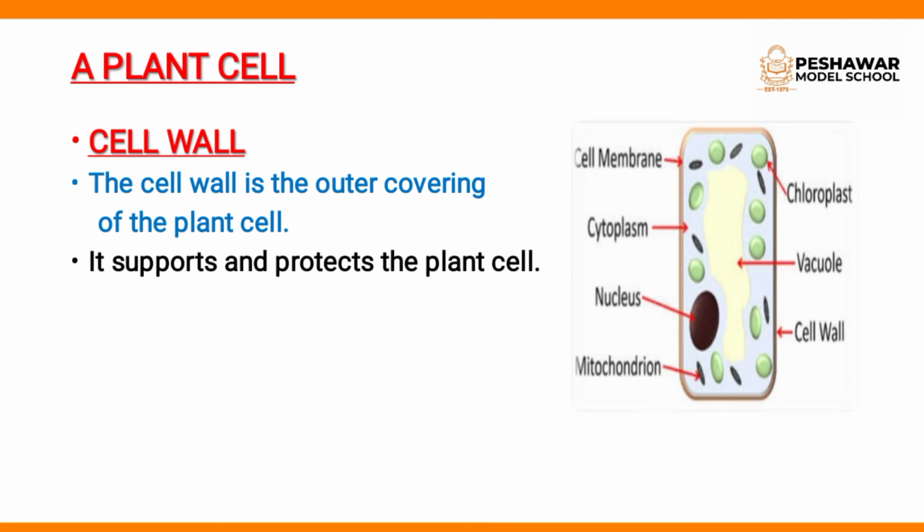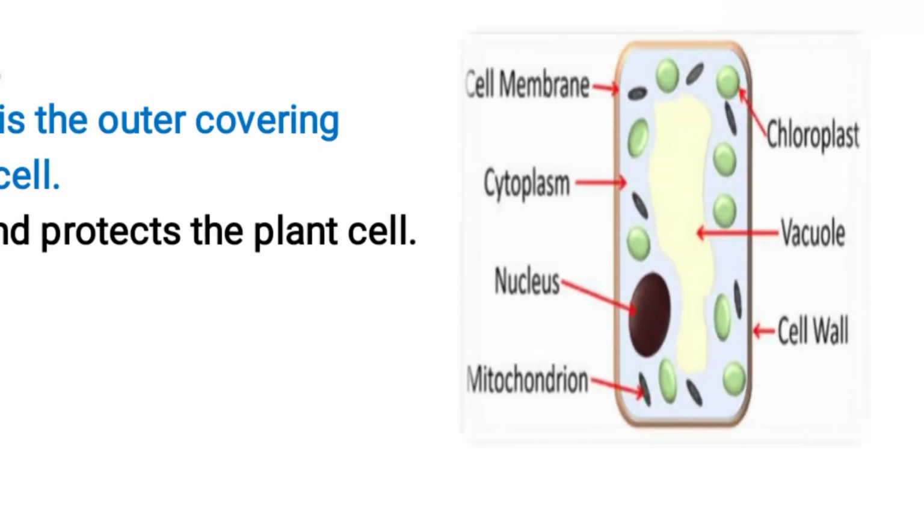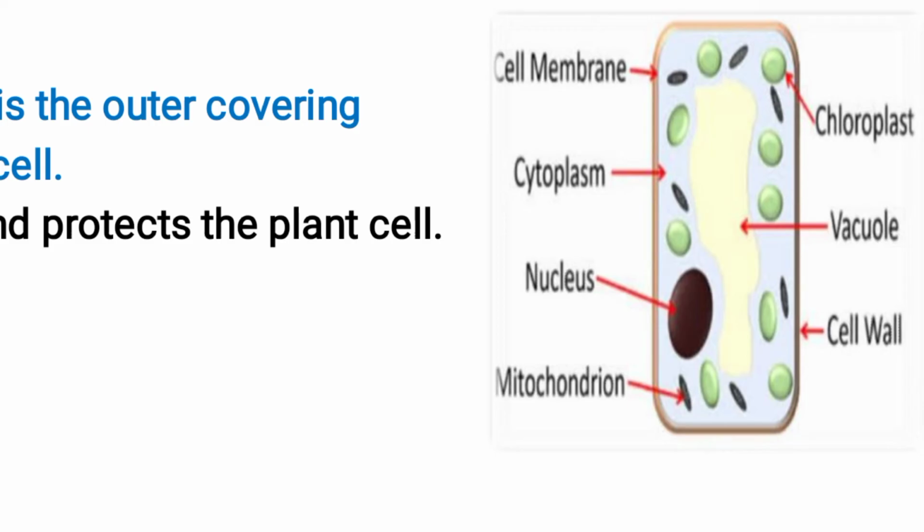And you see the cell membrane. Look at the cell membrane in this picture. As I have told you, the cell membrane is found in both plant and animal cells. Cytoplasm, nucleus and vacuoles are also found in both. But here are the chloroplast and cell wall.